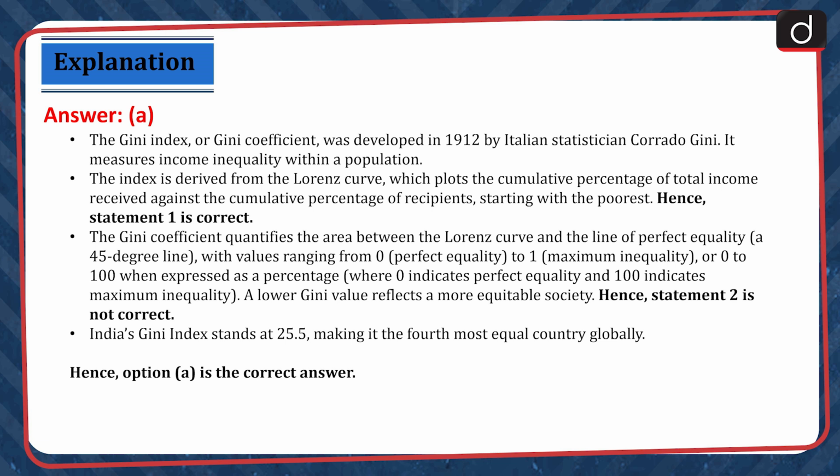The Gini coefficient quantifies the area between the Lorenz curve and the line of perfect equality, a 45-degree line, with values ranging from 0, that is perfect equality, to 1, maximum inequality, or 0 to 100 when expressed as a percentage, where 0 indicates perfect equality and 100 indicates maximum inequality. A lower Gini value reflects a more equitable society. Hence, statement 2 is not correct. India's Gini index stands at 25.5, making it the fourth most equal country globally. Hence, option A is the correct answer.